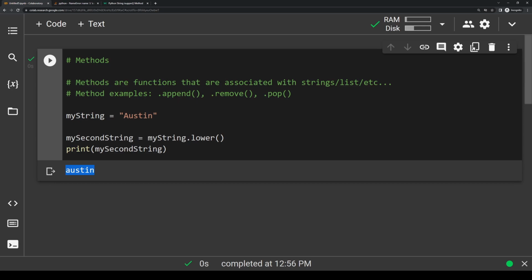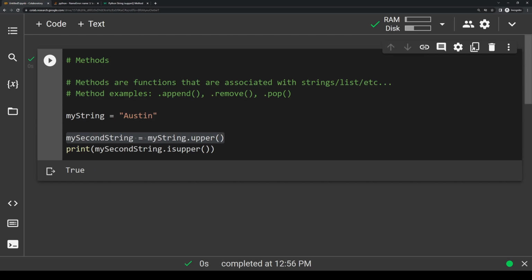Let me now show you a couple of other string methods. So similar to lower, we can also use upper to make a string entirely uppercase. So if I replace this .lower method with upper and I print out my second string, you'll see that Austin is now all capitalized. There is also a function that checks if a string is entirely uppercase or not, and it's simply called isUpper. So isUpper will basically return true if the entire string is all uppercase, and it'll return false if the entire string is not uppercase. So in here, I'm going to write my second string .isUpper, and because we've already capitalized this string here, this should return true.